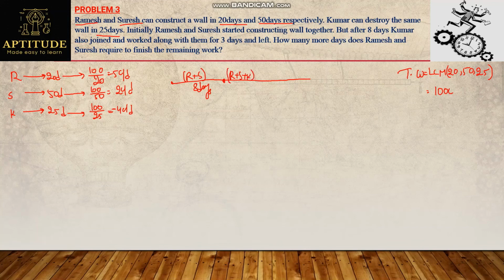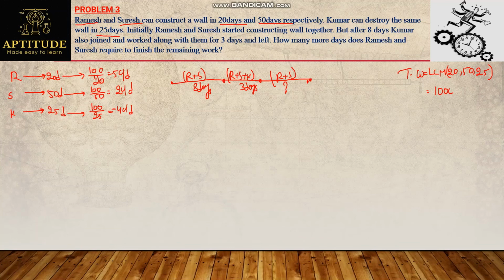Kumar worked along with them for only 3 days, and after that he once again left. Which means all 3 of them worked for 3 days. And after that Kumar left once again. So now once again Ramesh and Suresh are working. How many more days do Ramesh and Suresh require to finish the remaining work? They are asking to find out this value, which means how many extra days they require now.